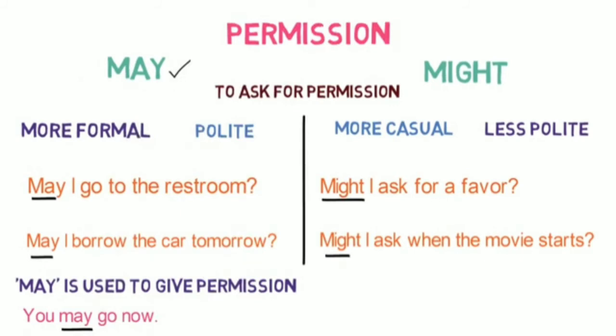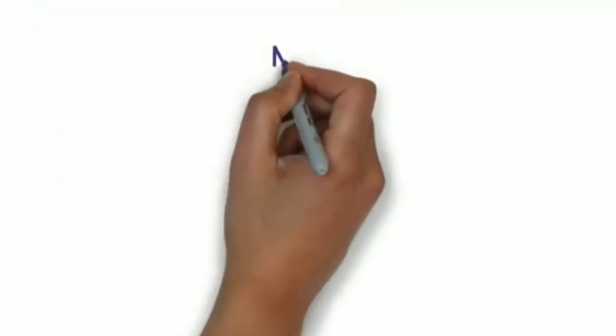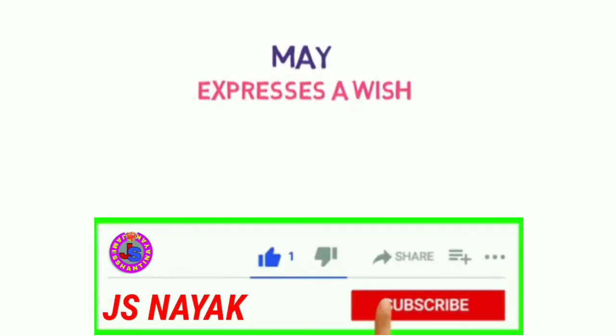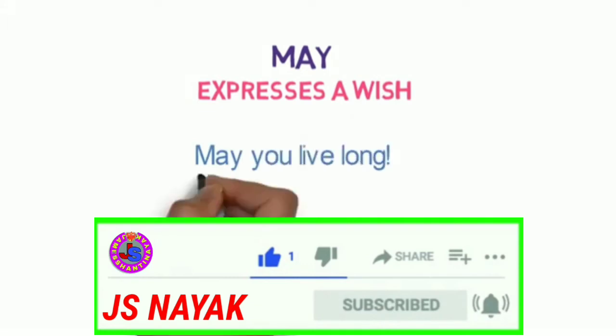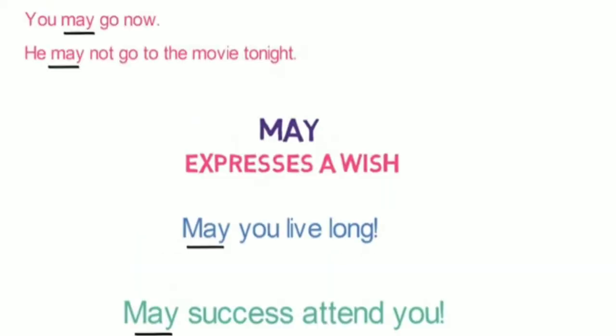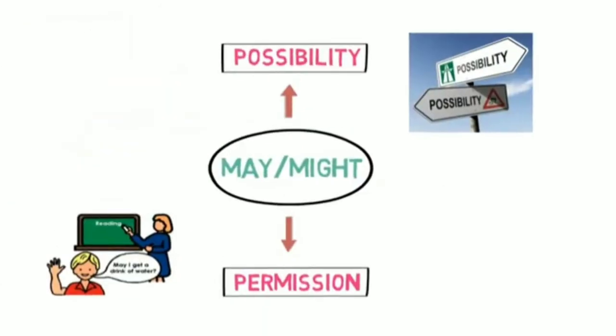Apart from the two usages of may, it is also used to express a wish. For example, may you live long. May success attend you. Here we have used may to express a wish. So this is one more use of may apart from the two usages. And these are the two possible ways in which we can use the modal verbs may or might.